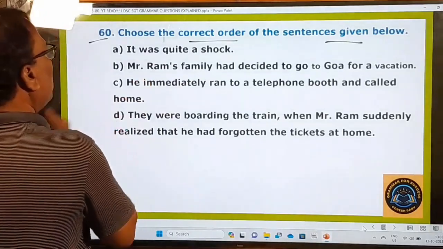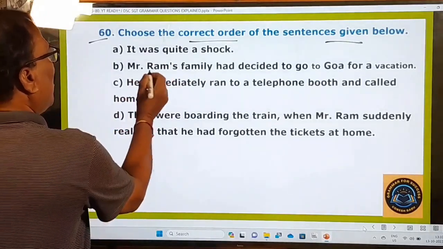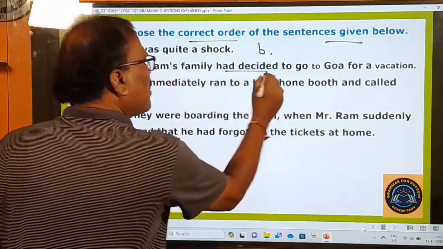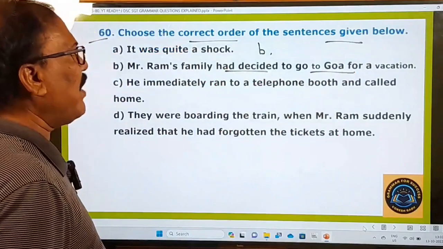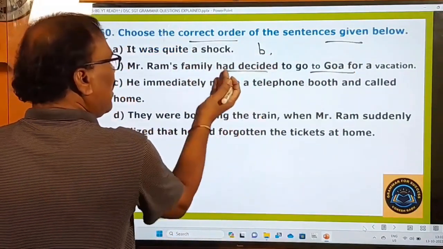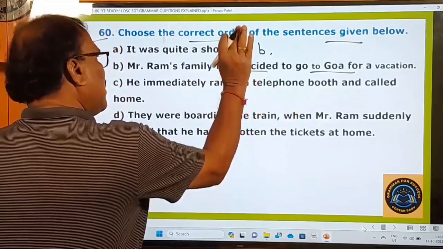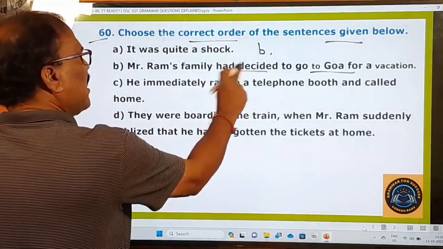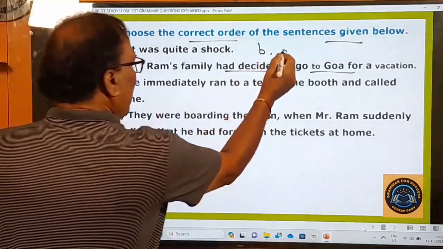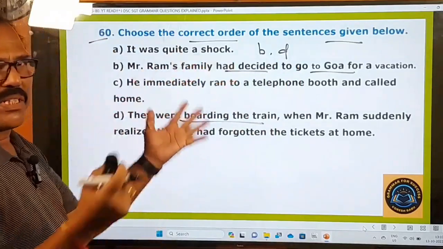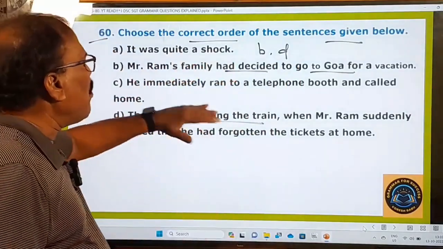So here, what must be the right one? This B must be the first one. Mr. Ram's family had decided to go to Goa for a vacation. Deciding to go to Goa for a vacation is the first one. After that, what happened? They were boarding the train. They decided to go, and they purchased the tickets, and now they were boarding the train.